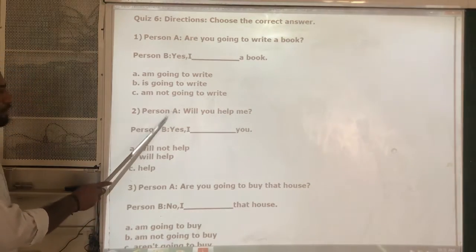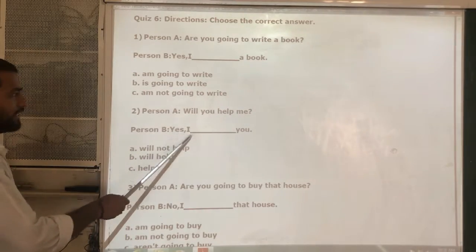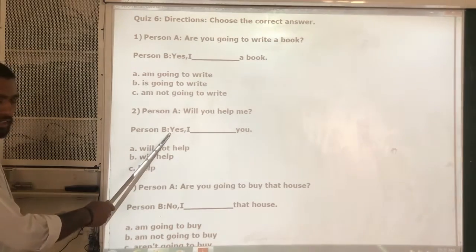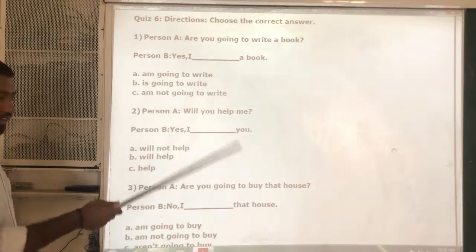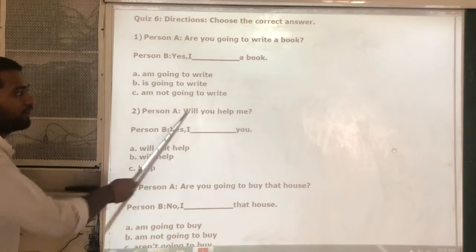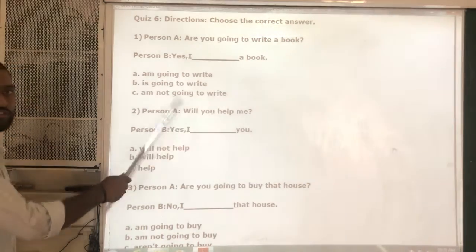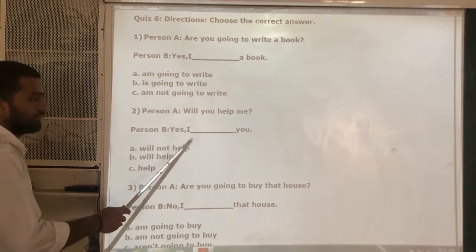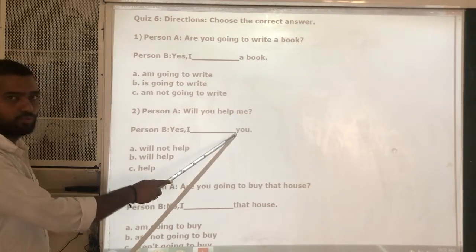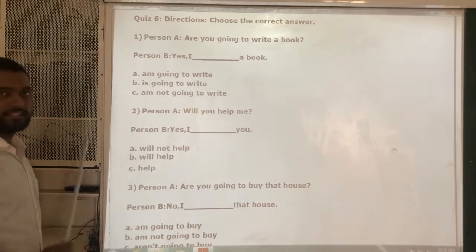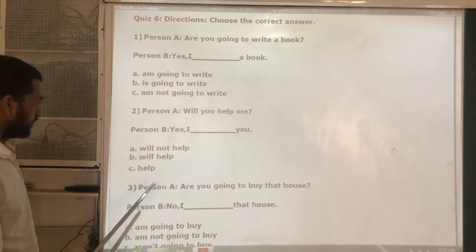Next, second one. Person A, will you help me? Person B says, yes, I dash you. Yes means positive sentence. So negative sentence is wrong. And the question is in simple future. Will you help me? Will is the helping verb which we use in simple future. So the answer will be also in simple future. Yes, I will help you. Which is the correct answer? B. Okay, this is the correct answer. Next, third one.